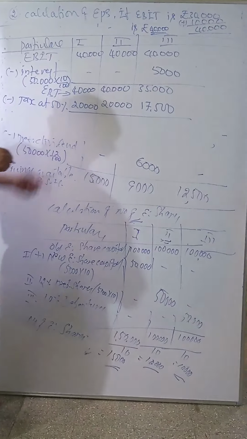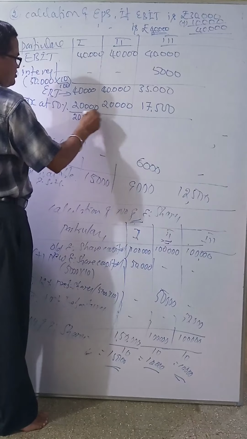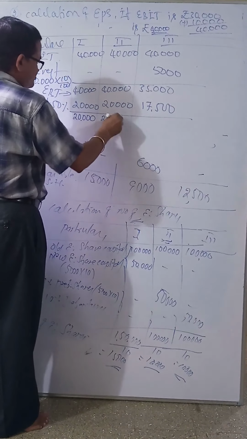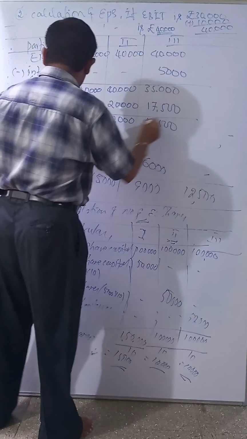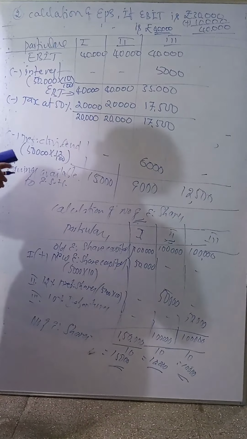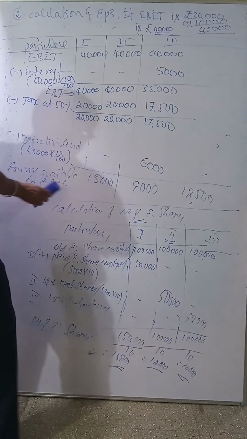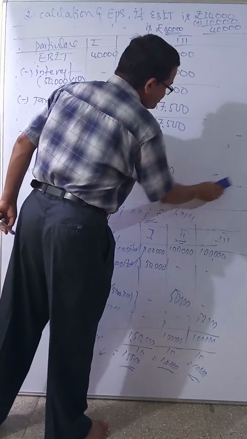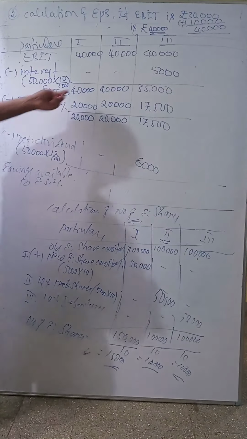Deduct this 20,000. This one is 20,000 again. This one is 17,500. Less preference dividend. Preference dividend is already calculated here, same interest and preference dividend.